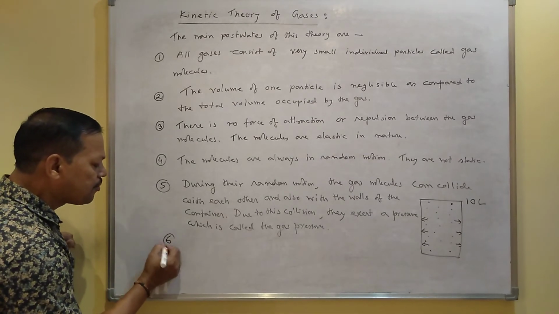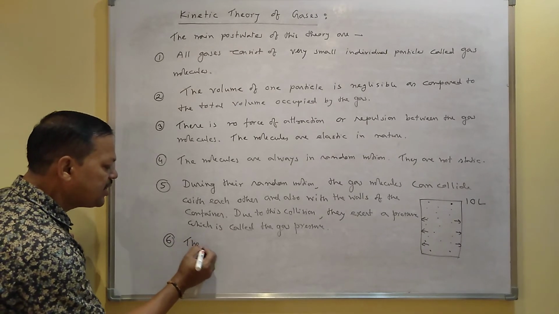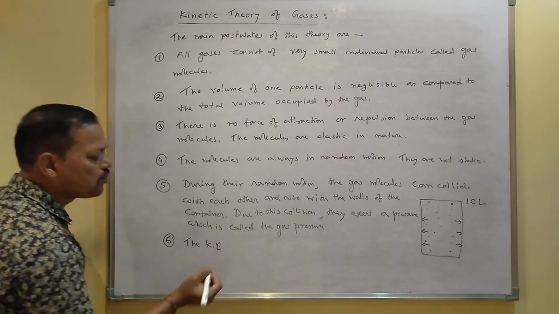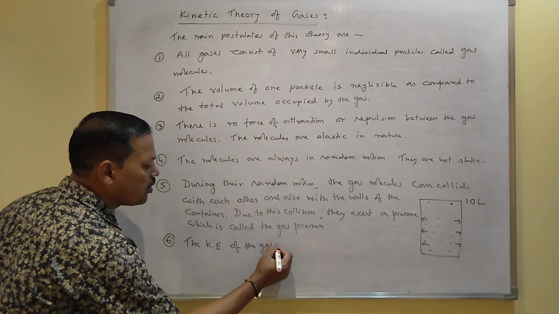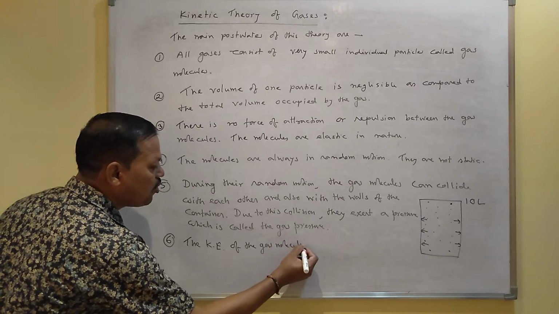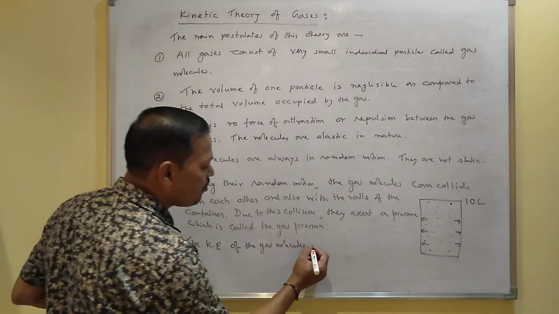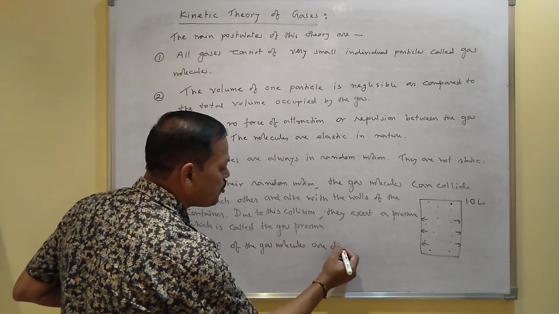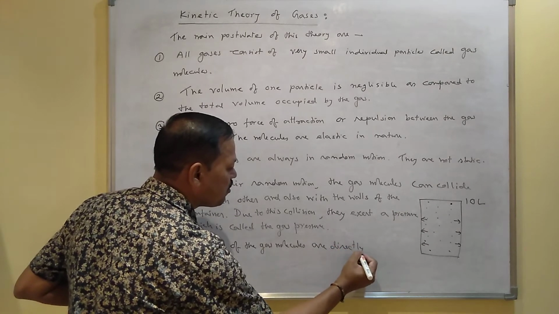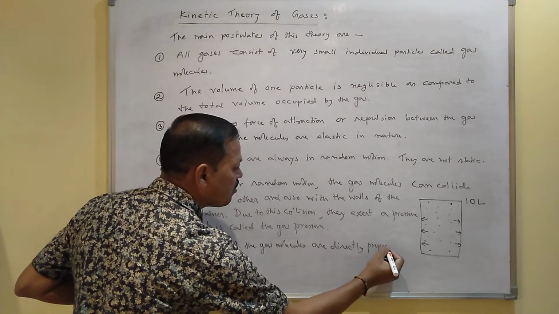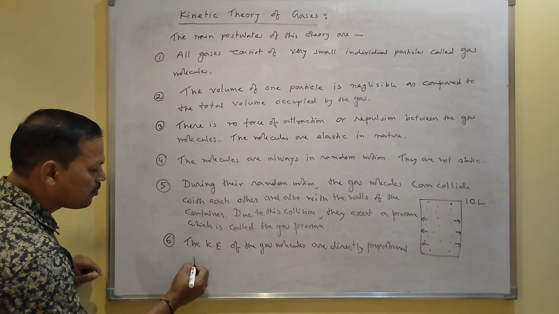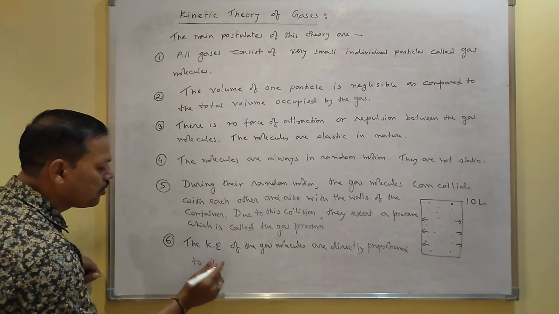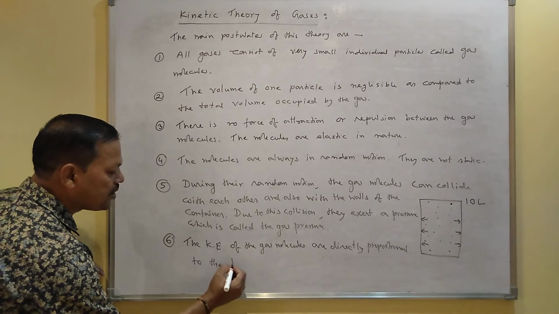Number 6, the kinetic energy of the gas molecules is directly proportional to the temperature.